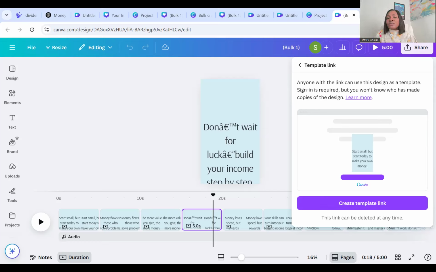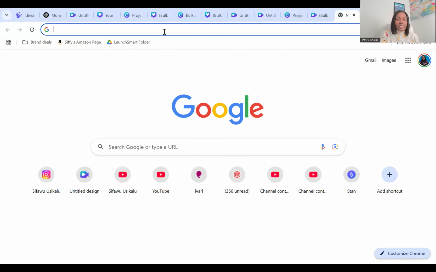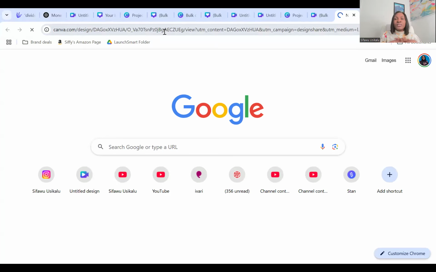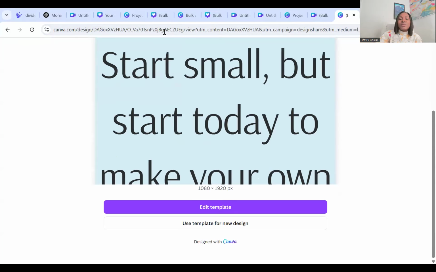Now you create the template link, same thing as before. Now you copy your link. So if you copy the link, let's see what it will look like if we send this link to someone. You can see a template created by so-and-so. Still the same thing. You can use the design for it, and once you have it, you can start selling it. So the next thing is for us to start to sell.